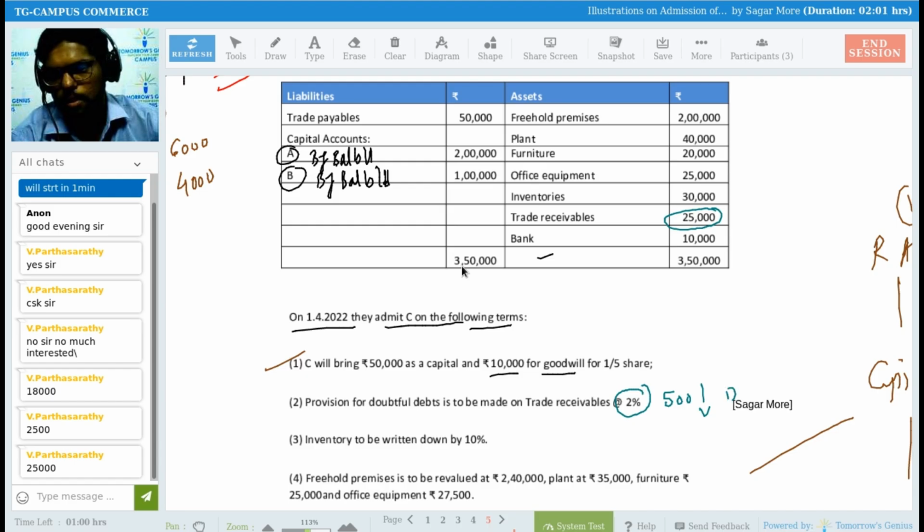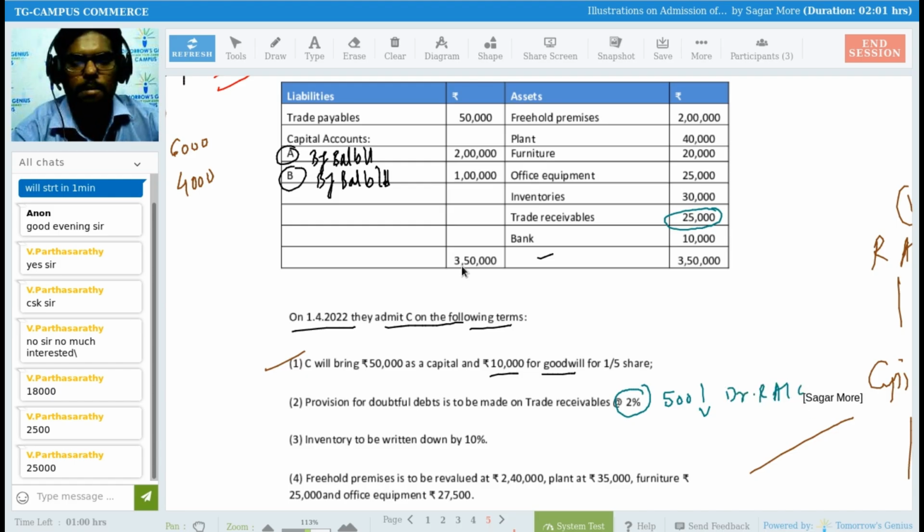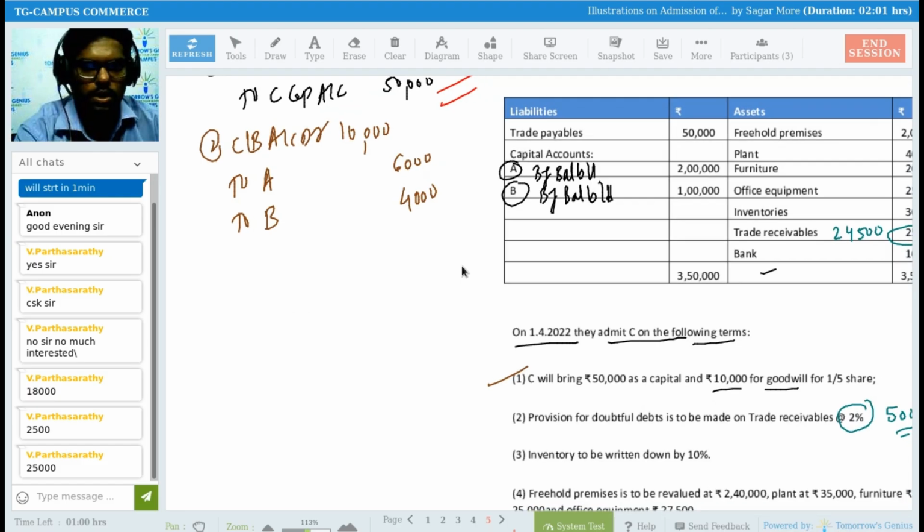So I will be debiting revaluation account for the same, right? And when I prepare the balance sheet, trade receivable will be reflected at rupees 24,500, 25,000 minus 500.